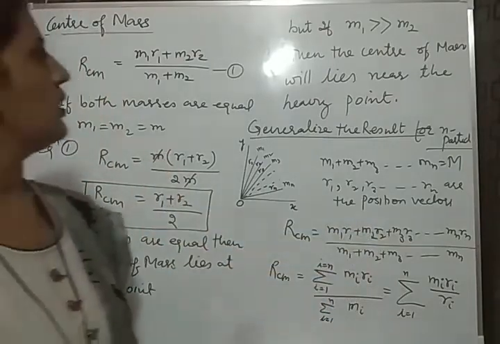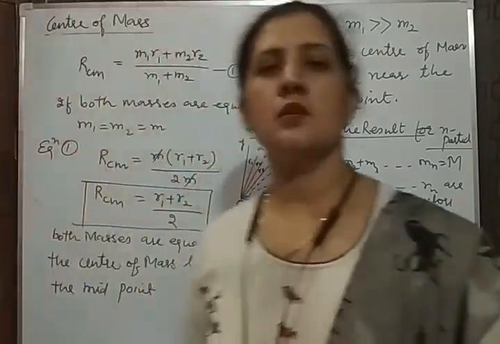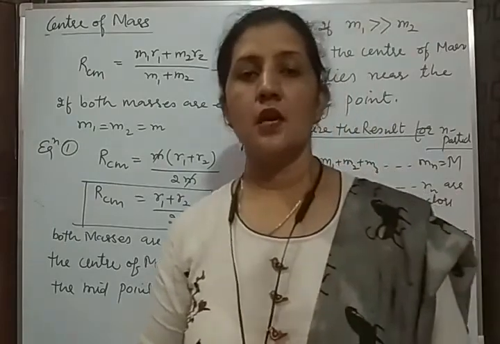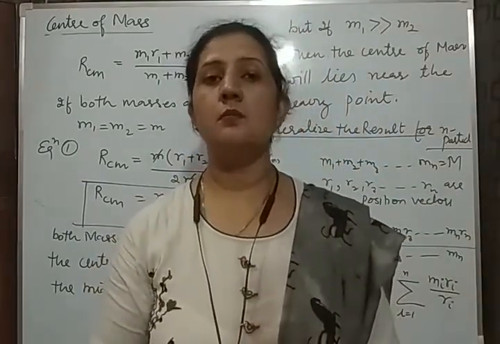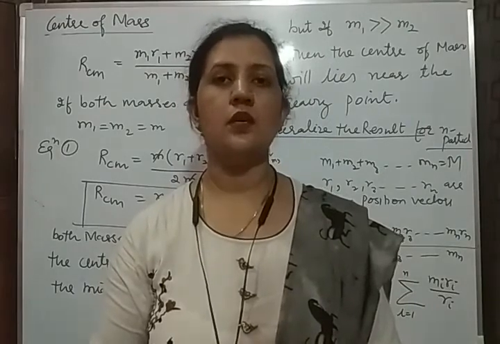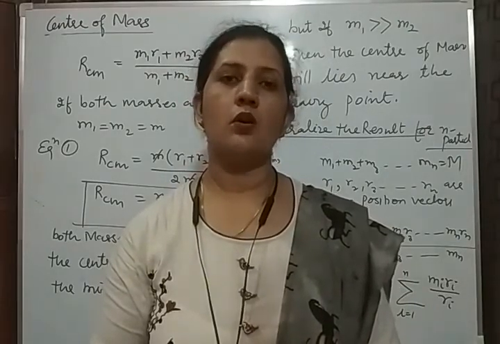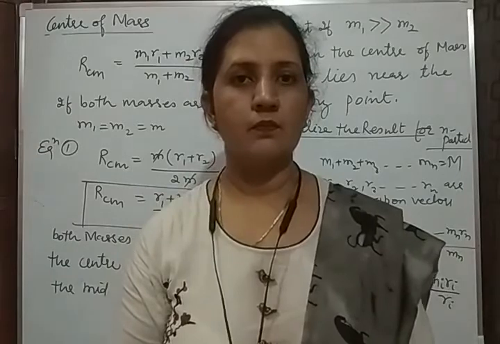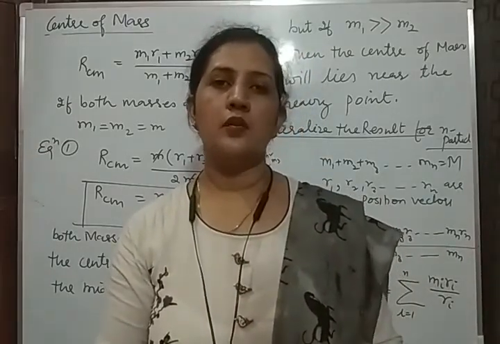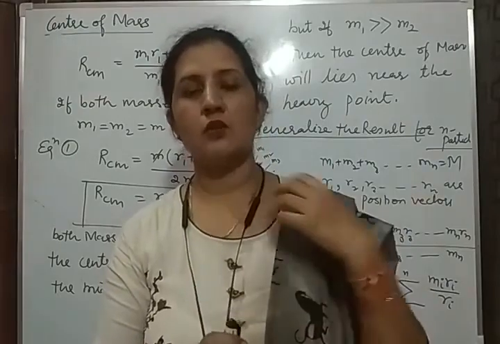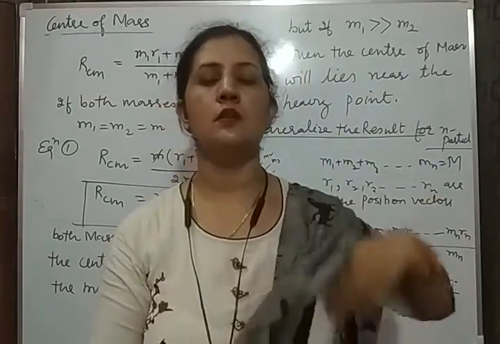Now this was all about the center of mass, where the center of mass lies, and one question arises here: what is the basic difference between the center of mass and the center of gravity? The center of mass is the point where the complete mass of the object is supposed to be concentrated.